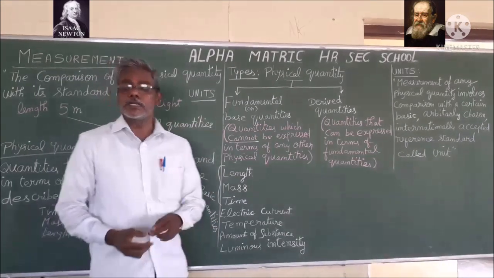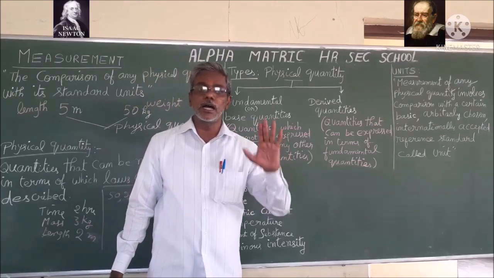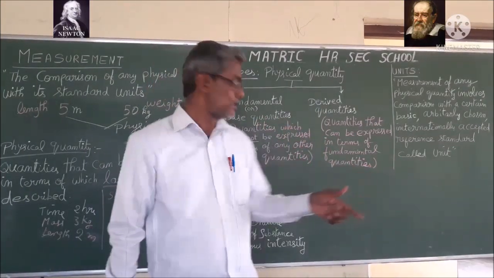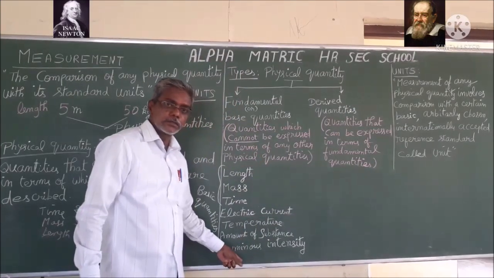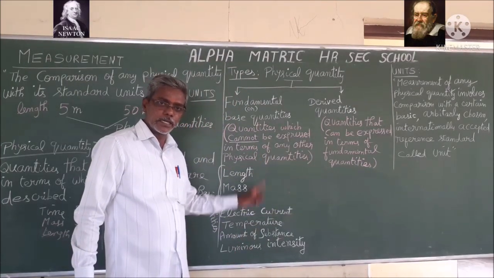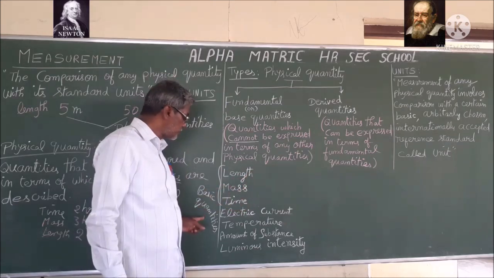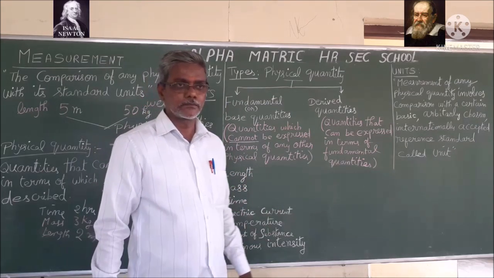What are the basic quantities? Length, mass, and time. Out of the 7 fundamental quantities, the first 3, that is length, mass, and time, are called basic quantities.